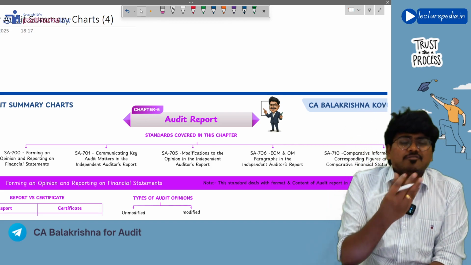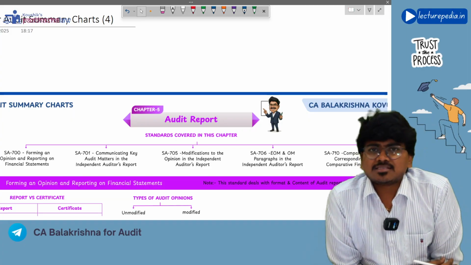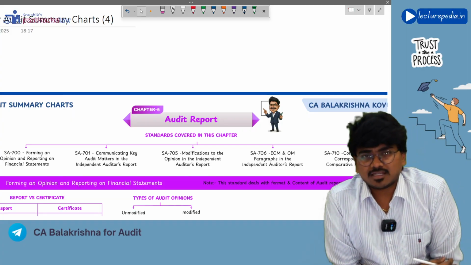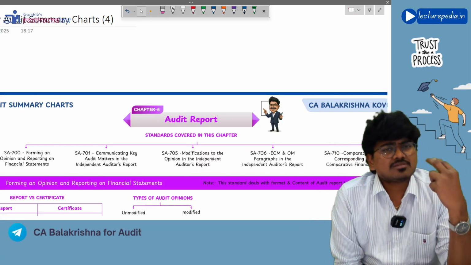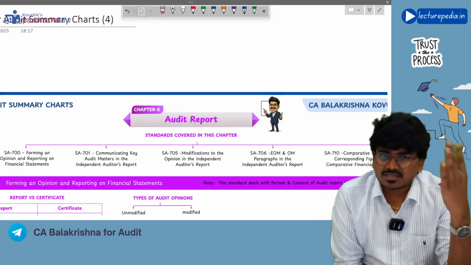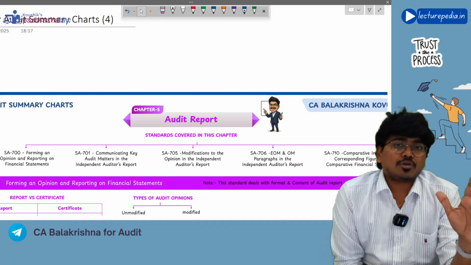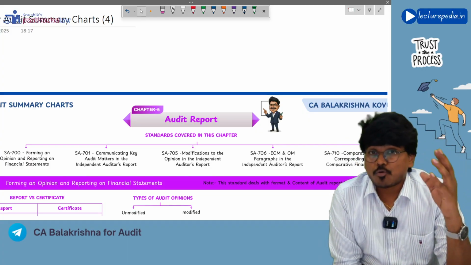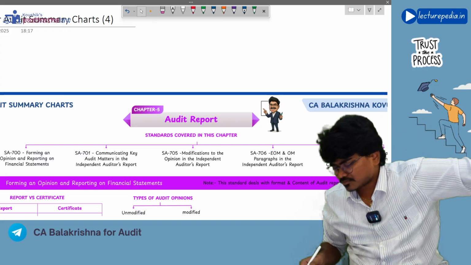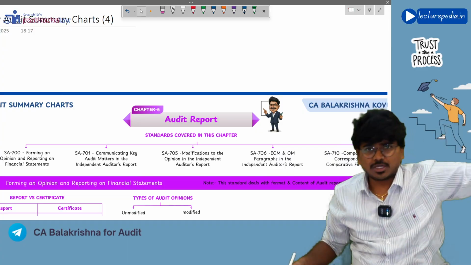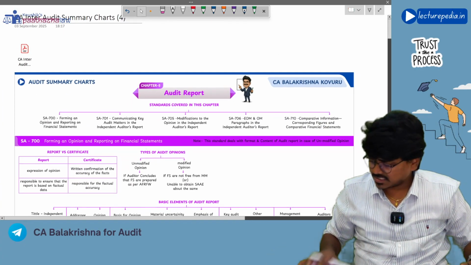However, for intermediate level, SA-720 is not there in our syllabus. So here we will be discussing SA-700, 701, 705, 710, and also 706. These five standards we will be revising in this chapter. Got it? Without any waste of time, we'll quickly start the revision.